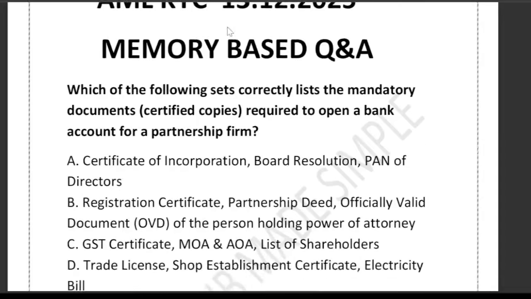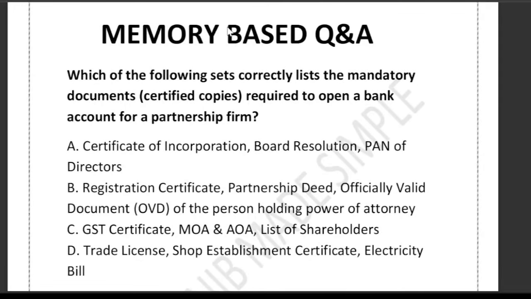The first question is, which of the following sets correctly lists the mandatory documents required to open a bank account for a partnership firm? The options they have given: A says certificate of incorporation, board resolution, PAN of director. B says registration certificate, partnership deed, officially valid document of the person holding power of attorney. C says GST certificate, MOA, AOA and list of shareholders. D says trade license, shop establishment certificate and electricity bill. So, a very good question it is.